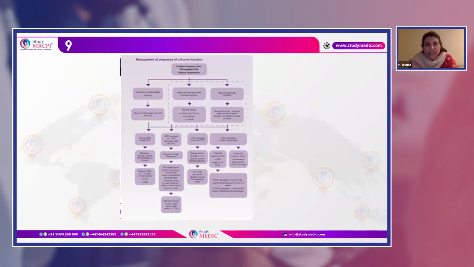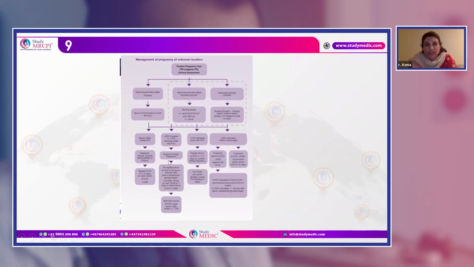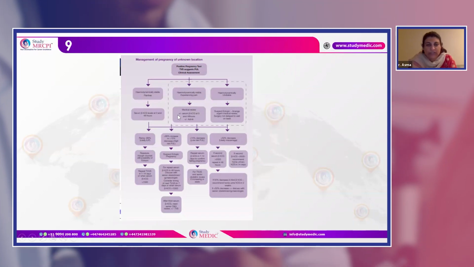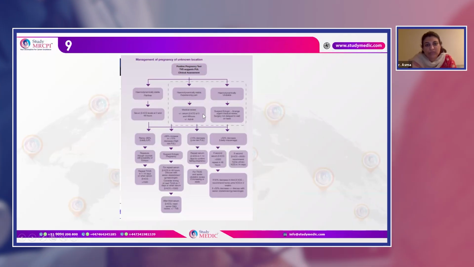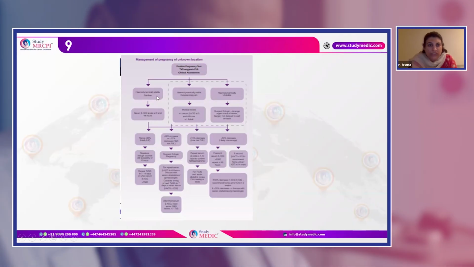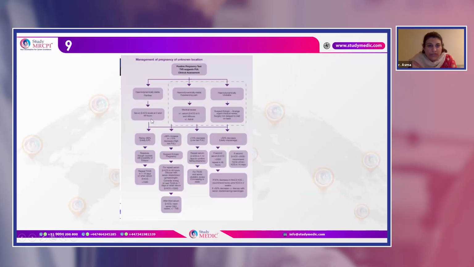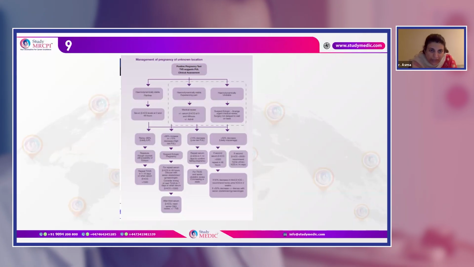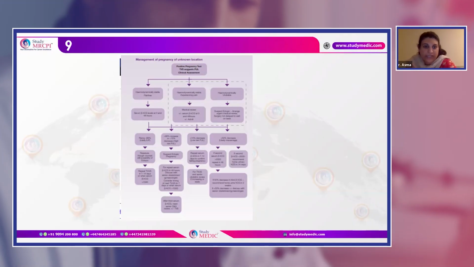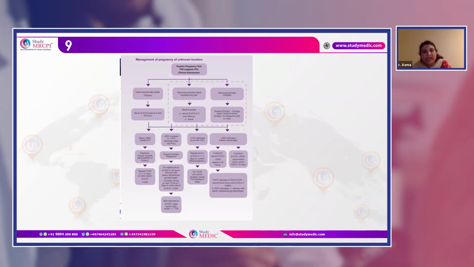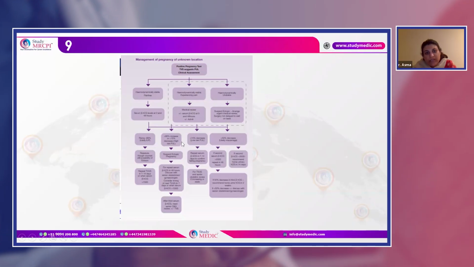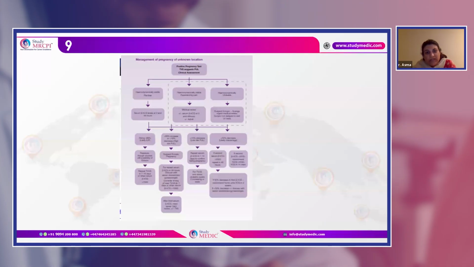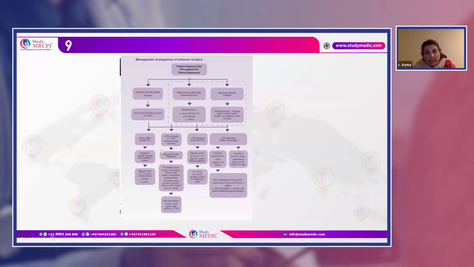So this is a chart of pregnancy of unknown location, and everybody should go and see this PUL chart. It tells us how to go about it when the patient presents with pregnancy of unknown location. With a stable patient, you do the serum beta HCG at 0 and 48 hours, and if the rise is greater than 66%, that's a live pregnancy, and if it is not rising, with less than 66% rise, then it can be pregnancy of unknown location.